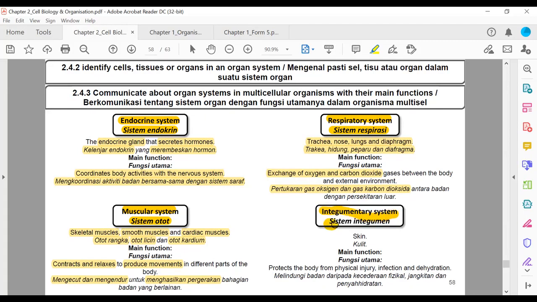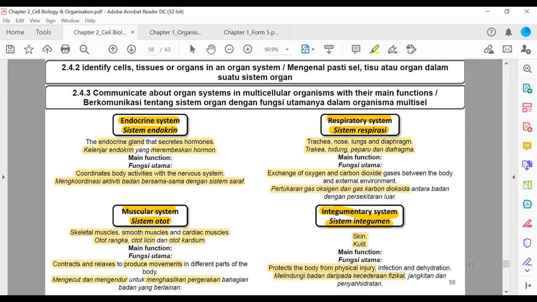Integumentary system, sistem integumen ialah sistem kulit kita. So what is the function of our skin? Protects the body from physical injury, melindungi badan daripada kecederaan fizikal.